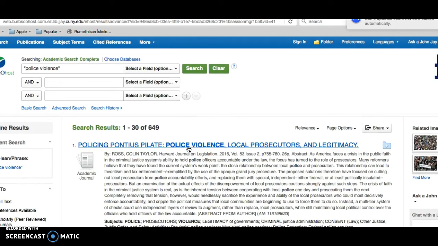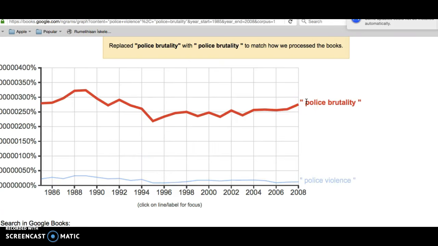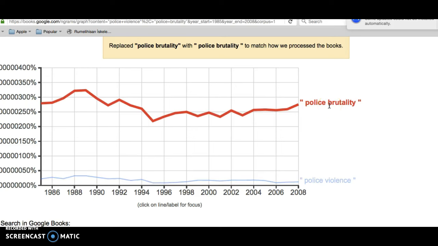But there's a problem. Police violence isn't, in fact, the phrase that's most widely used in the field. It happens to be sort of a fashionable phrase at the moment, but it's not the most widely used phrase. This Google Ngram will show you the difference. Police brutality is the much more frequently used phrase than police violence. If you search for police violence, you're going to turn up many fewer articles than if you choose police brutality.